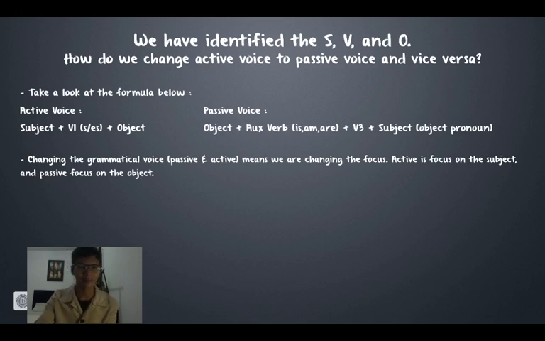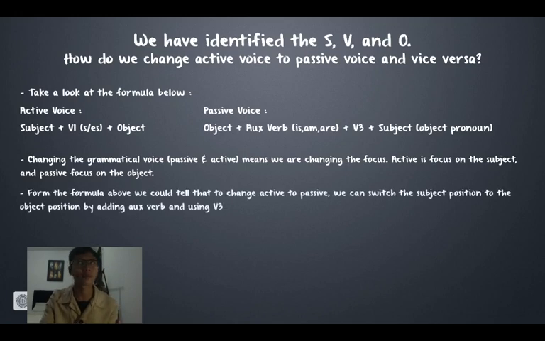Changing the grammatical voice, passive and active, means we are changing the focus. Underline that. We are changing the focus, not the context of the sentence. Active is focused on the subject, and passive focuses on the object.